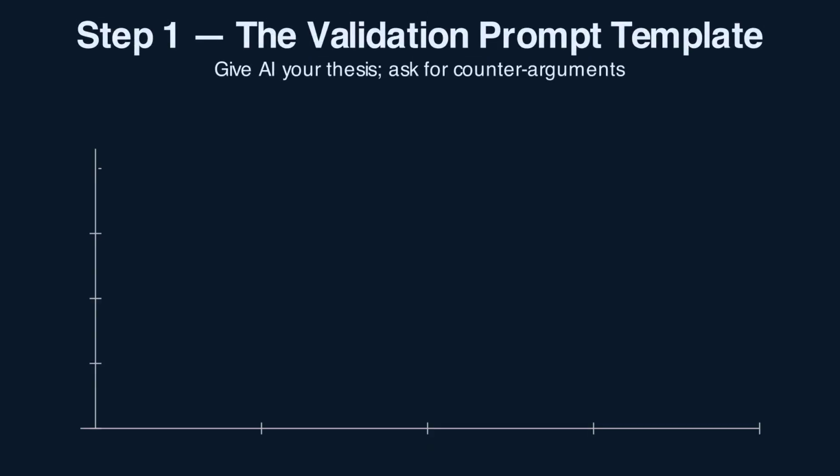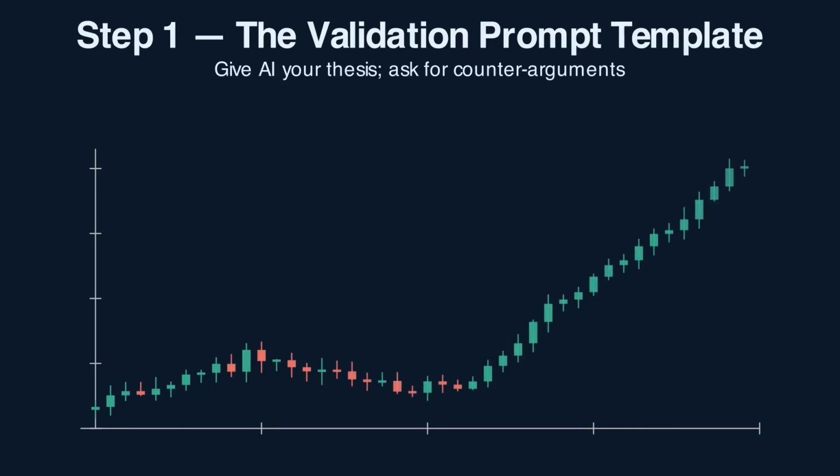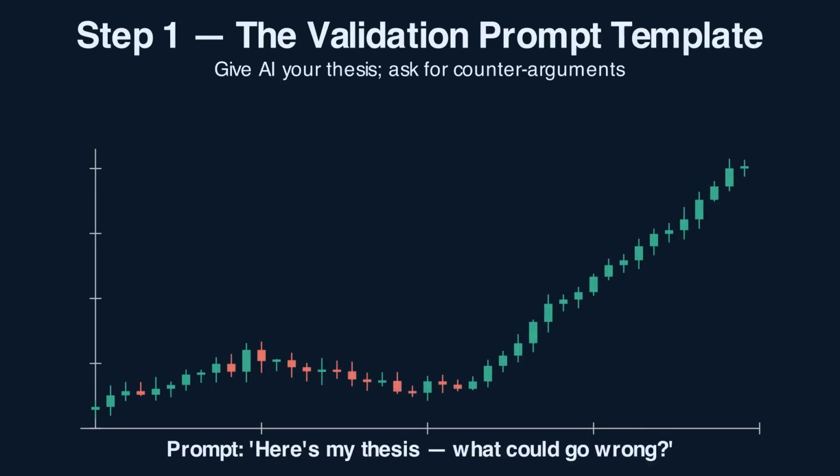Step 1. Use this prompt template. I'm considering a long trade on [ticker] at [price] with stop at [stop] targeting [target]. My thesis is [paragraph on why you think the trade works]. Please act as a skeptical analyst. List the 3 biggest risks to this thesis I may have underweight. Identify any common biases in my reasoning. Suggest what would invalidate the trade. Paste your thesis after the prompt. The AI returns a structured critique that surfaces issues your confirmation bias was hiding.